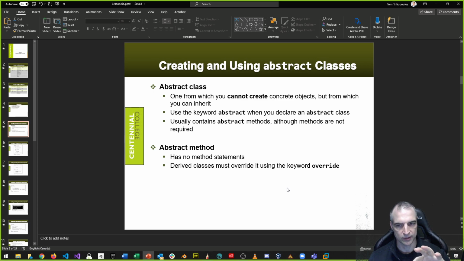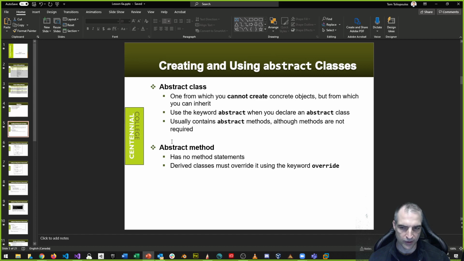So the method itself is empty inside, right? And you want your user to override it. You want it to be overridden. You don't want to define it in your abstract class because you know it's going to be overridden. So what you do is you mark it as abstract, right? And an abstract method has no method statements, like it says. It's empty inside. There's no implementation details for it whatsoever, okay?